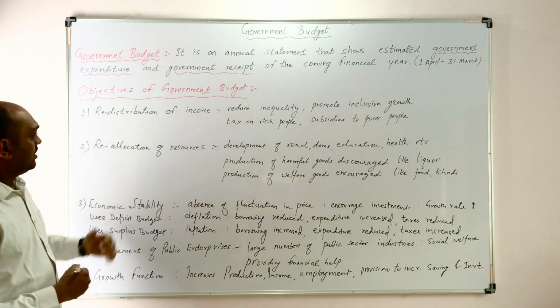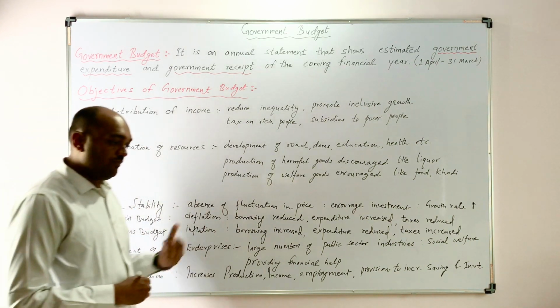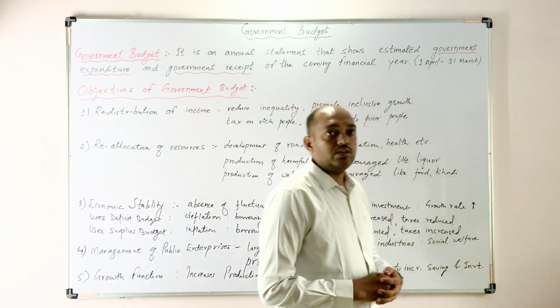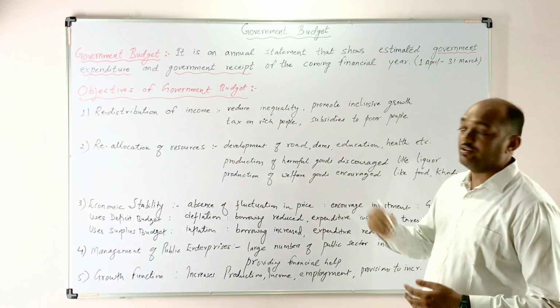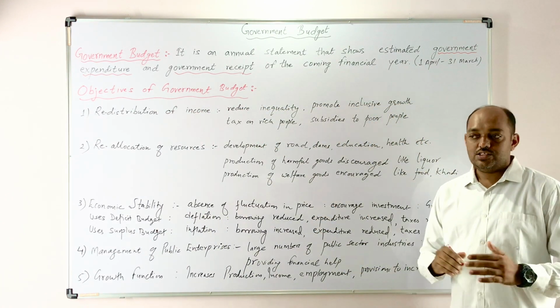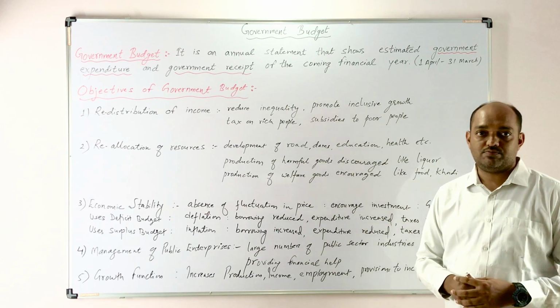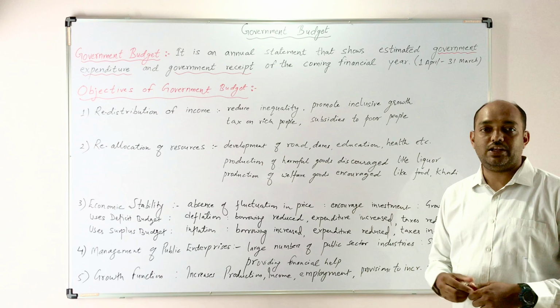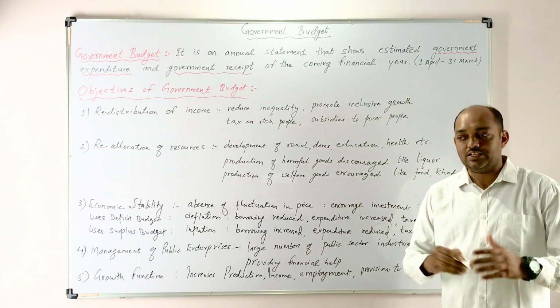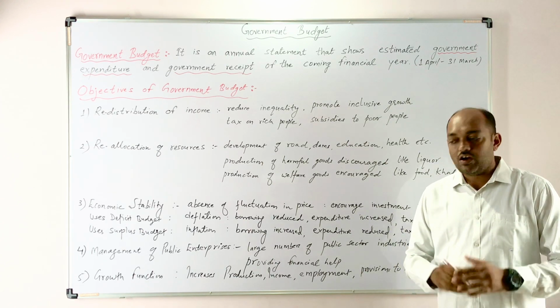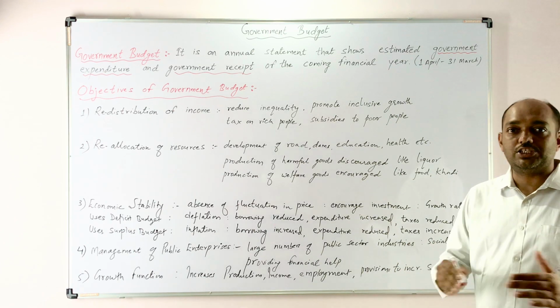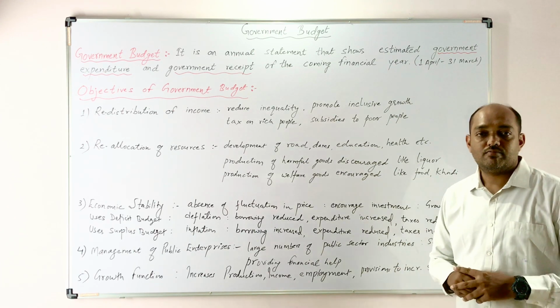So we will start with the objectives, and the first objective given here is redistribution of income. See, income is already distributed among the 4 factors: land, labor, capital, entrepreneur. Now, the government wants to redistribute it again. Why?